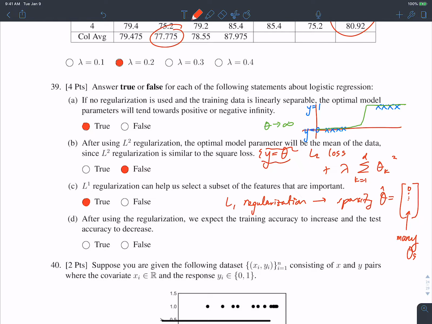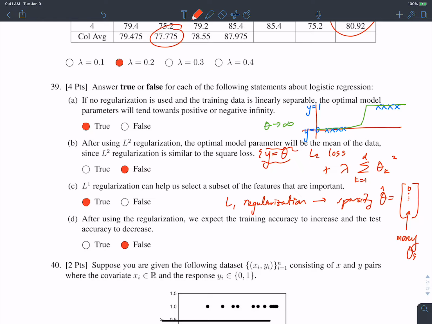Okay, cool. D, after regularization, we expect the training accuracy to increase and the test accuracy to decrease. So this one is actually false. And in general, we would probably expect the opposite to happen. When we regularize our model, we make it more general. And the point of that is so that it generalizes better to unseen data, right?